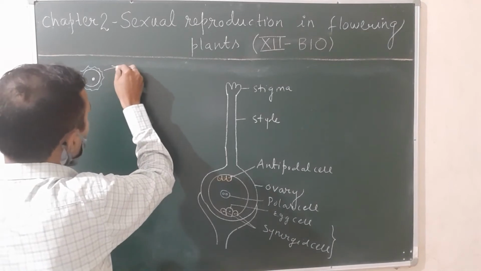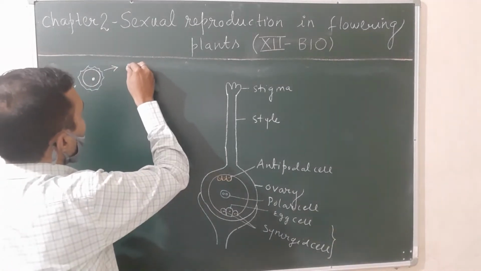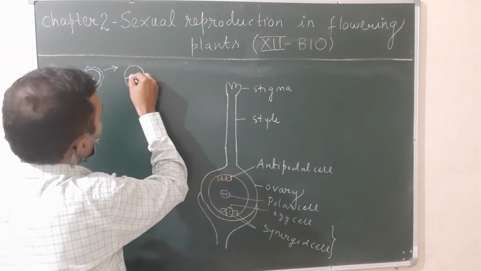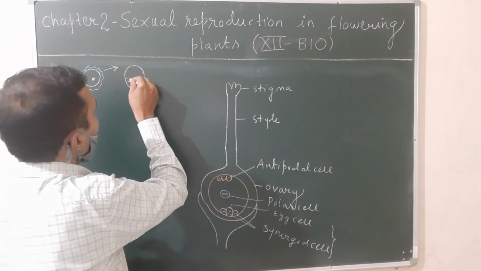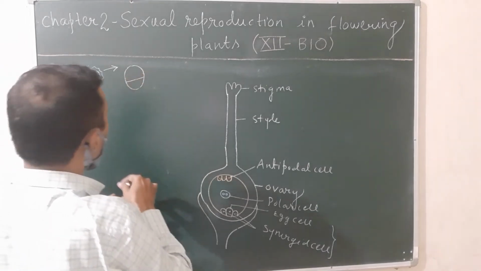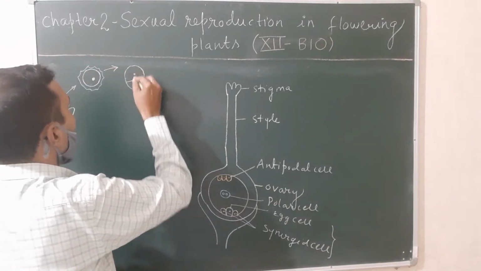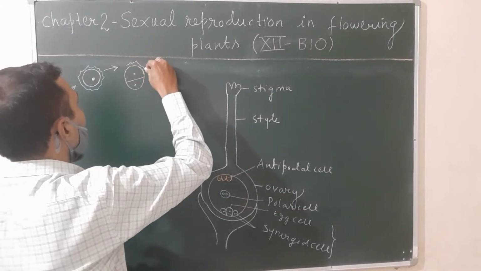You know, during the development of the male gametophyte, the cytoplasm of the pollen grain divides unequally and forms two cells, a larger cell and a smaller cell. The larger cell is called the tube cell and the smaller cell is called the generative cell. So this is called the pollen grain at the two-cell stage.